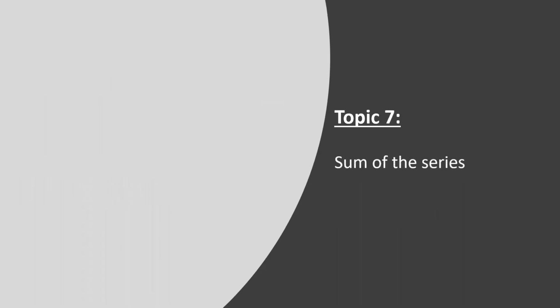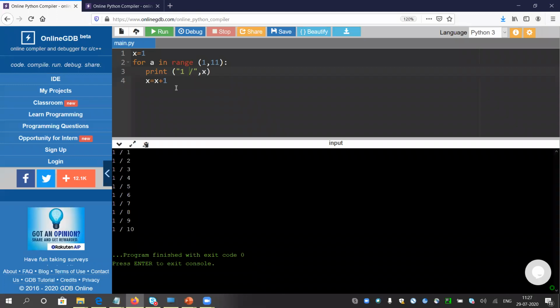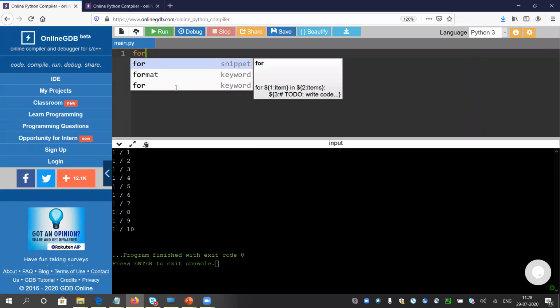So the last topic is to get the sum. Whatever we have done from the very starting, if anyone asks, I need the sum of the first 10 natural numbers, the sum of the first 10 even numbers, or the sum of all the even numbers till 50, what will I do? Let's look. Let's start from the series 7, 11 that we have done earlier. Let me first print this series till 50 as they have asked. Let me delete it quickly because this is our last topic. Please listen carefully. Okay, so we will be done.